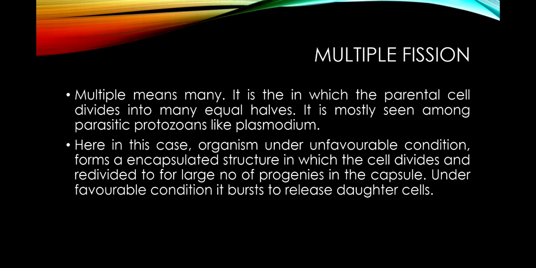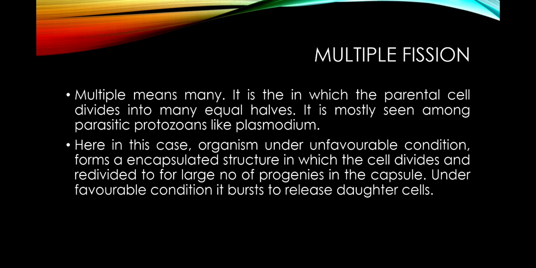It is mostly seen among parasitic protozoans like Plasmodium. As you know, Plasmodium is known to cause malaria, and it is placed in the class Sporozoa of phylum Protozoa. In this, the organism divides by multiple fission.